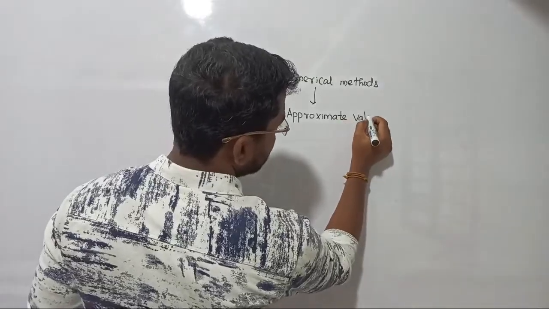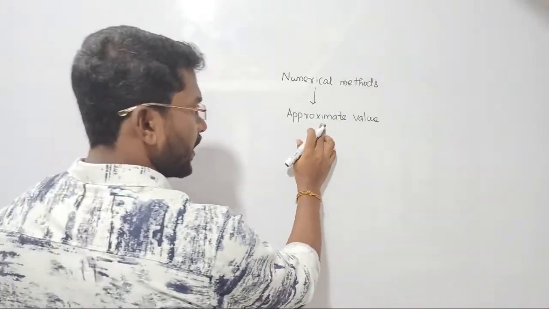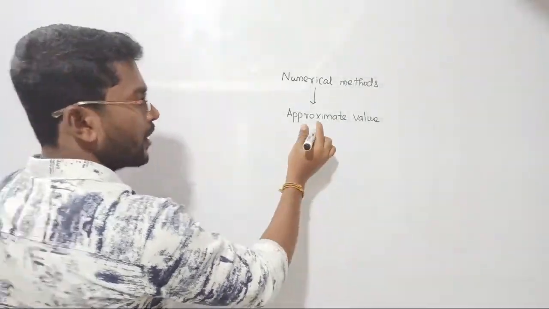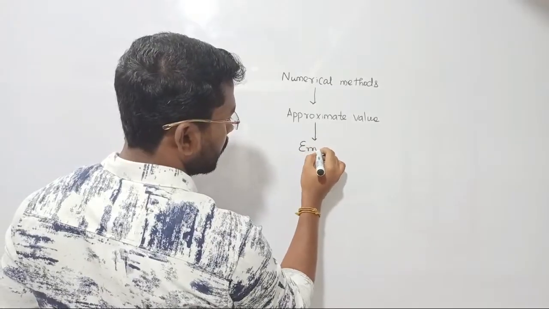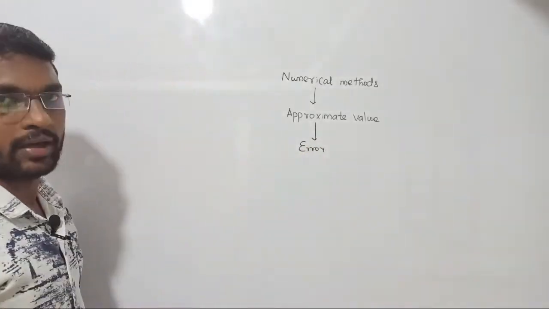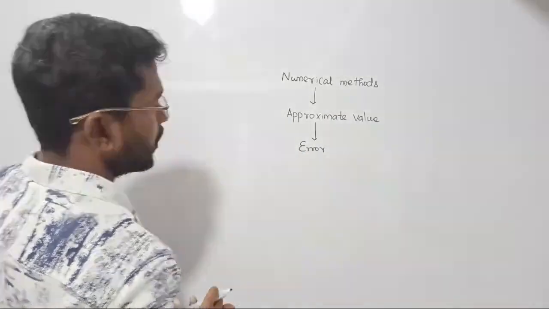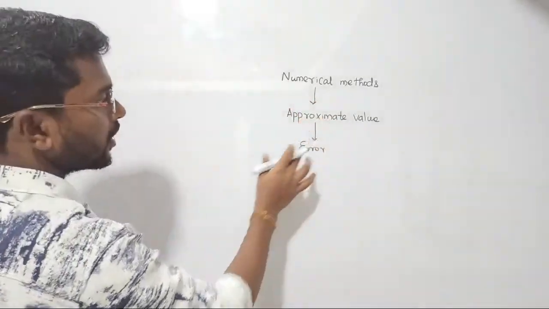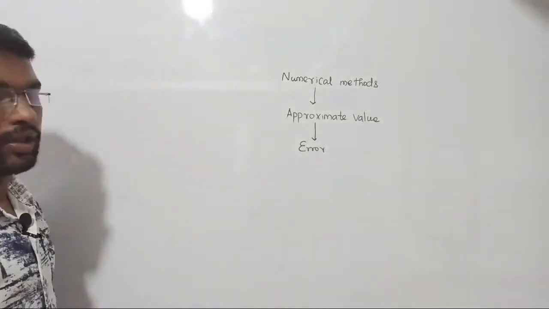Now what is the conclusion here? If you are going to get an approximate value, then in the resultant there will be some error. Do you all agree with me? Definitely there will be some error, right? Now how do I find out this error? See, in numerical methods we are going to get only an approximate value. Now we need to know how much error there is in this.